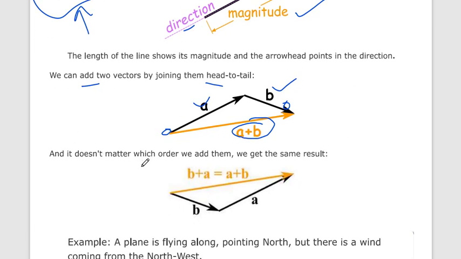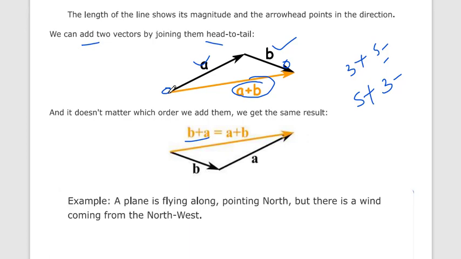It doesn't matter in which order we add them, because b plus a is always equal to a plus b. You can add either 3 plus 5 or 5 plus 3, and we always get the same value. Here we start with the tail of vector a, here we start with the tail of vector b, but we always get the same answer. So it doesn't matter in which order we add them.